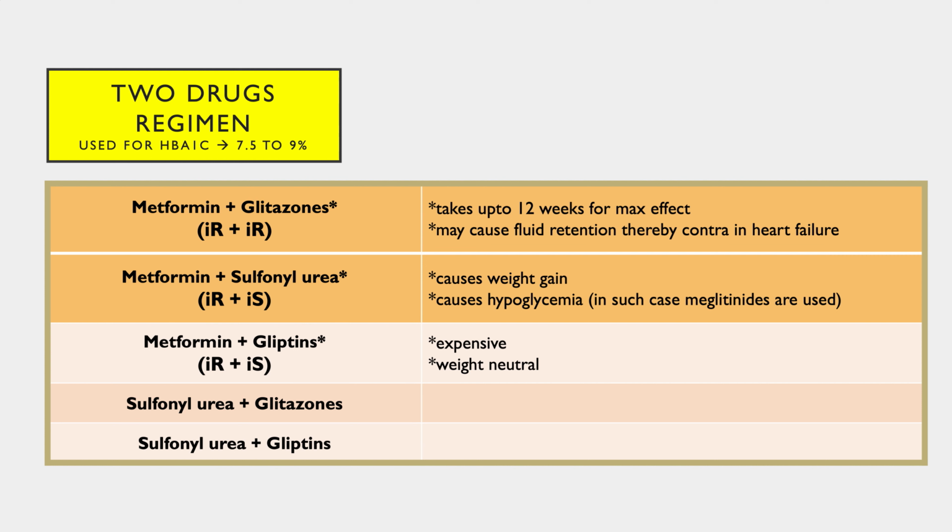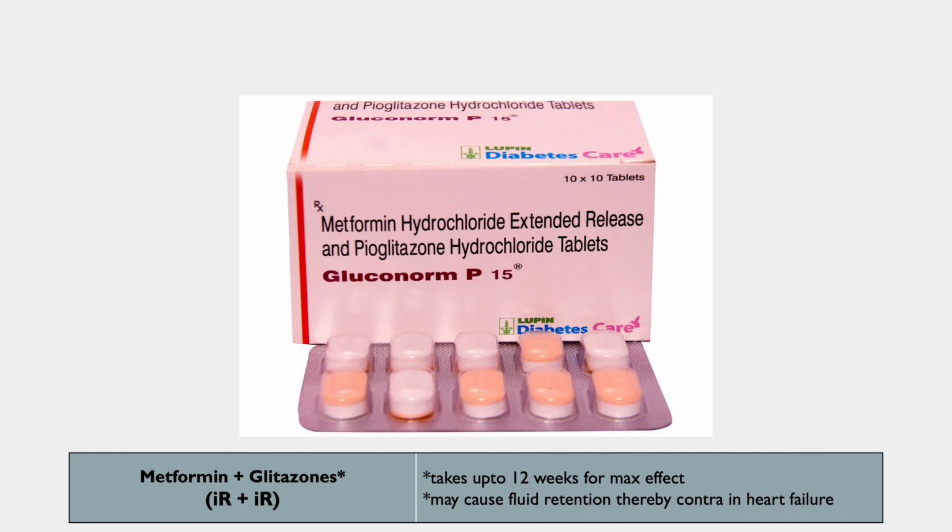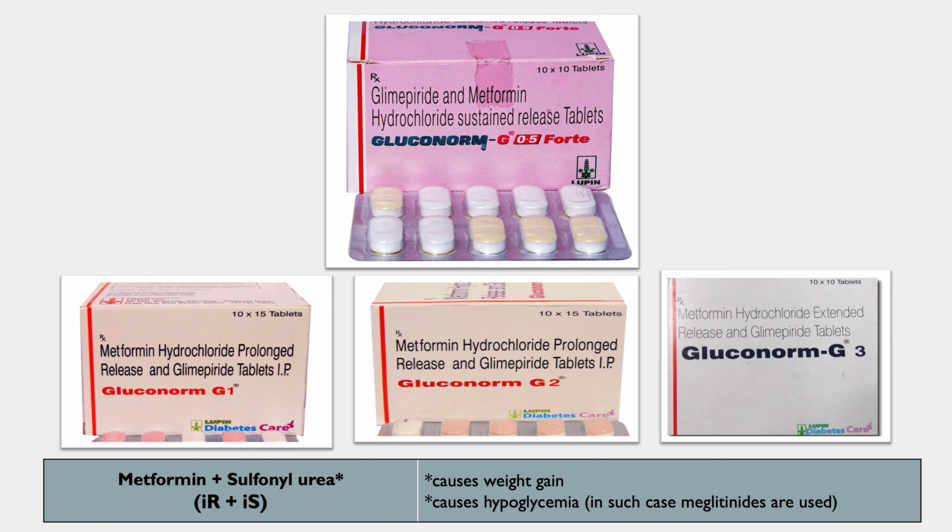Right. Apart from this, sulfonylurea plus glitazones can also be given, or sulfonylureas and gliptins can also be given, either in a combination or as single drugs. Right, two drugs. So the most common combination is metformin and pioglitazone, Gluconorm P. P stands for pioglitazone. Similarly, glimepiride and metformin, the insulin resistance blockers and the insulin secretagogues.